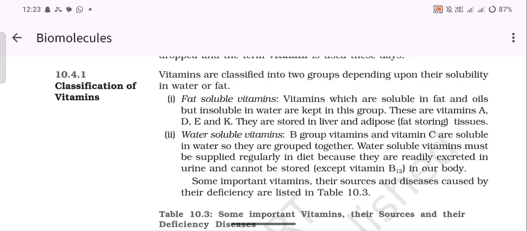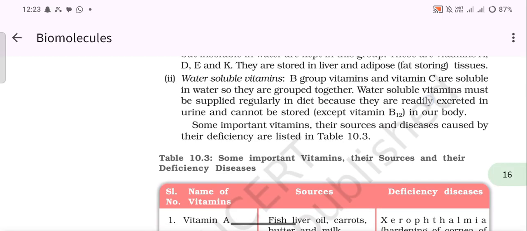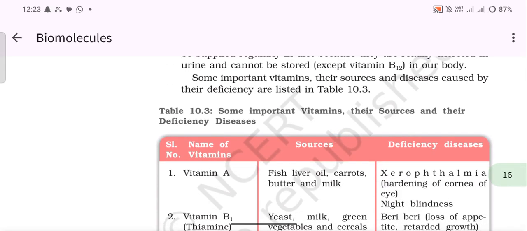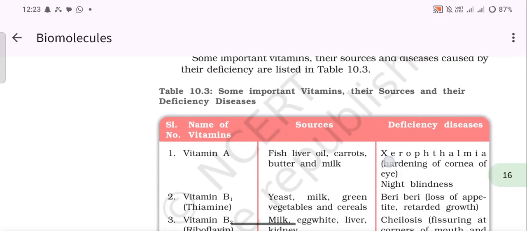Water soluble vitamins: B group vitamins and vitamin C are soluble in water, so they are grouped together. Water soluble vitamins must be supplied regularly in the diet because they are readily excreted in urine and cannot be stored in our body, except vitamin B12. Some important vitamin sources and diseases caused by their deficiency are listed in table 10.3.